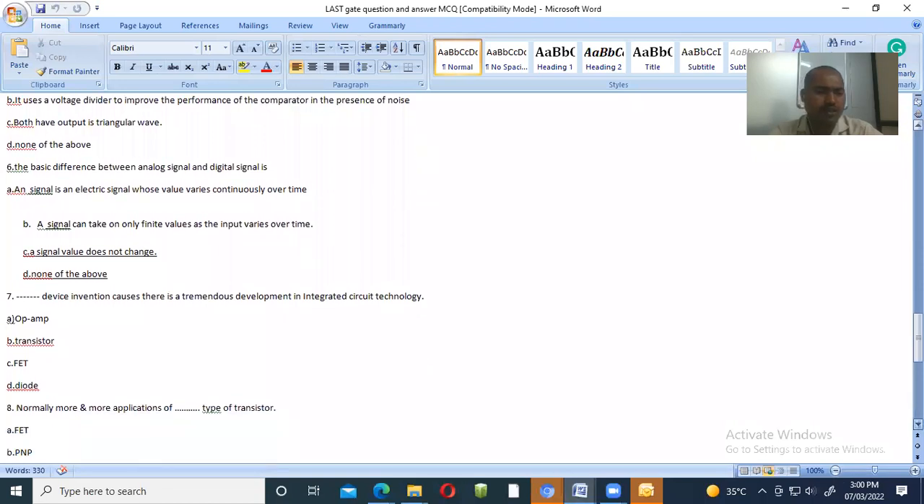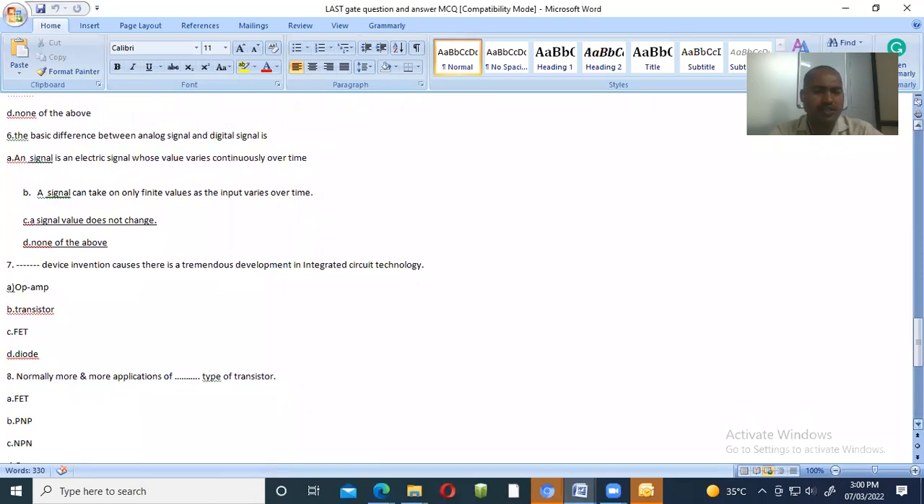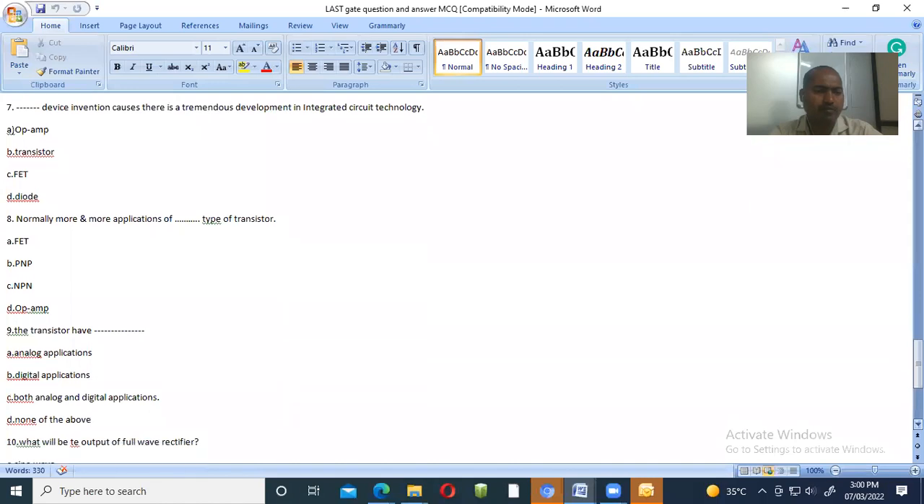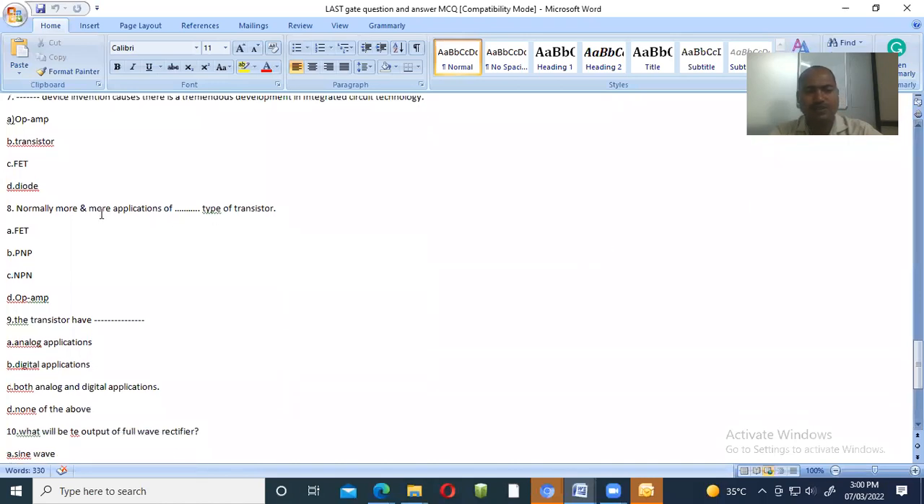Last questions. A device whose invention caused a tremendous development in integrated circuit technology: op-amp, transistor, FET, diode. When the transistor evolved, there was the largest development in computer technology. Transistor is the answer. We have seen only the last one or two questions. Normally, more applications of which type of transistor? This is a question asked in the GATE exam, right?